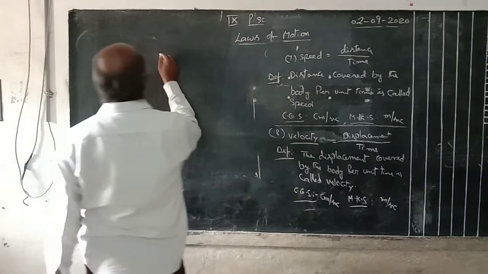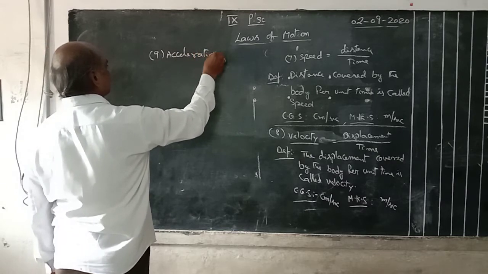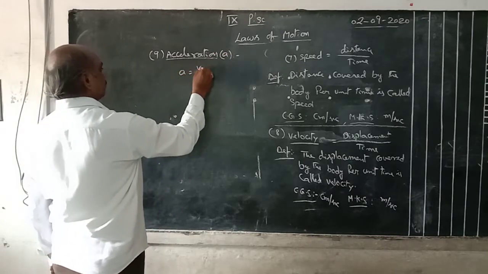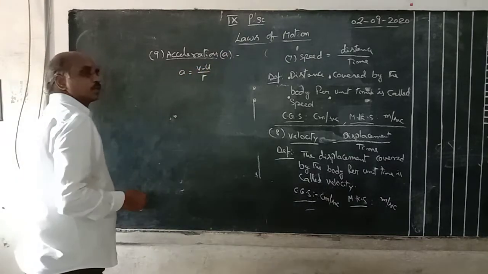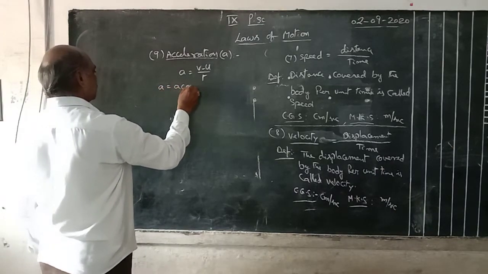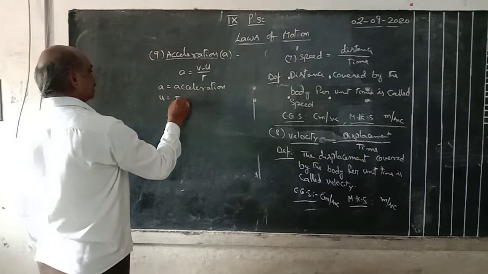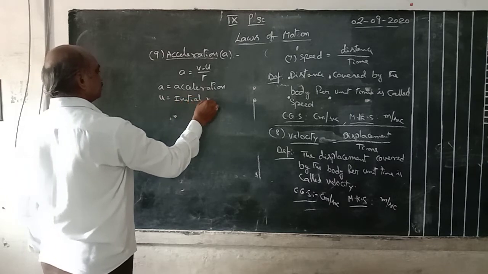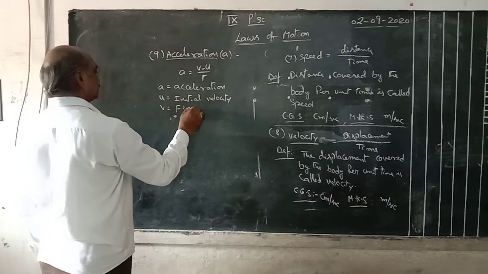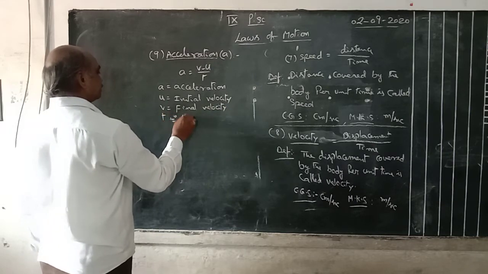Okay, next one is acceleration. Acceleration is denoted by a. a is equal to v minus u by t. The formula is v minus u by t. Here a means acceleration, u means initial velocity, v means final velocity, t means time.